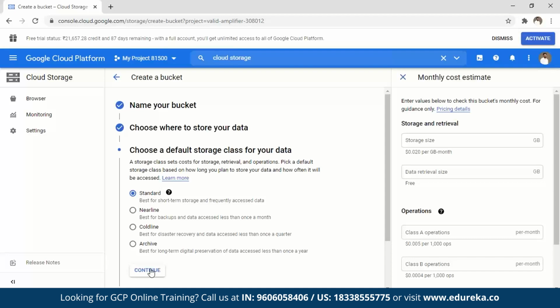Now you might wonder why we have these different brackets. First of all, the first one is the costliest here. Why? Because there's no retrieval time. I mean, you do not have to wait for more than seconds, right? The latency is in seconds, even milliseconds in some cases, which is very less. Since you're talking about mission critical data, it is always wise to put your data in this kind of storage. Next is your nearline and the others.